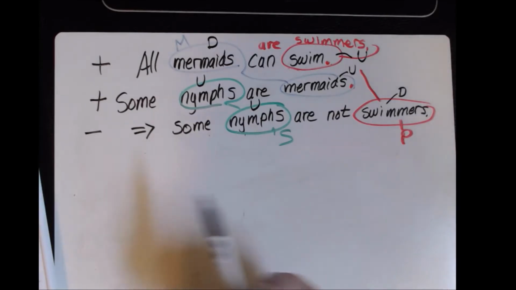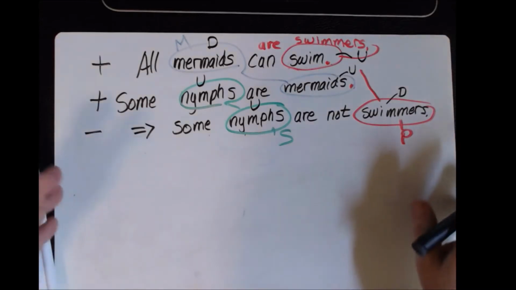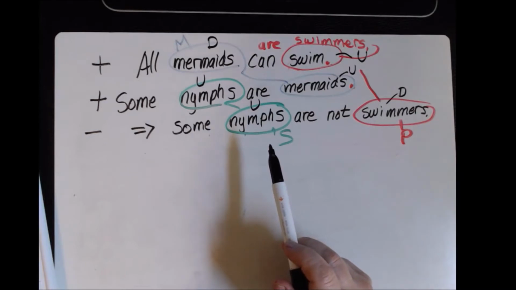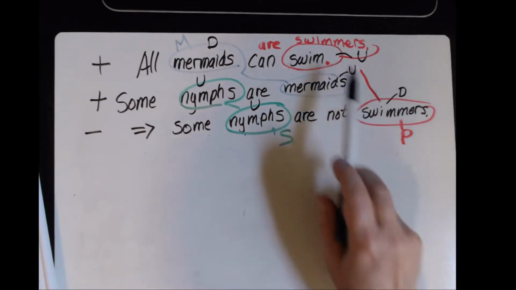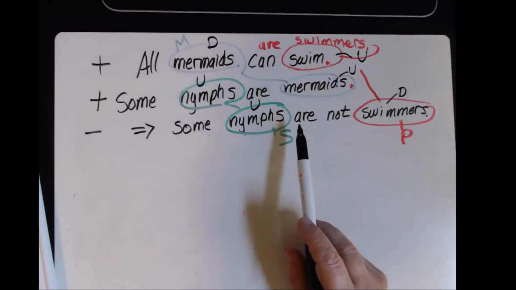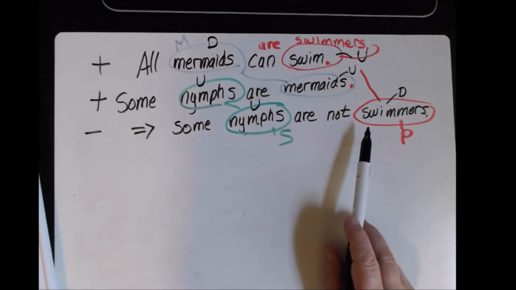I probably don't need to go any further. You probably already know that I'm going to violate one of the rules. But this particular syllogism is a little bit tricky, it got some of you guys, because we still need to go through all of them. So let's go through all of them. Rule number 1 says there can be 3 and only 3 terms. I have 1, 2, and 3. Rule number 1, check. Rule number 2, the middle term cannot occur in the conclusion. It does not, so rule number 2 is okay.